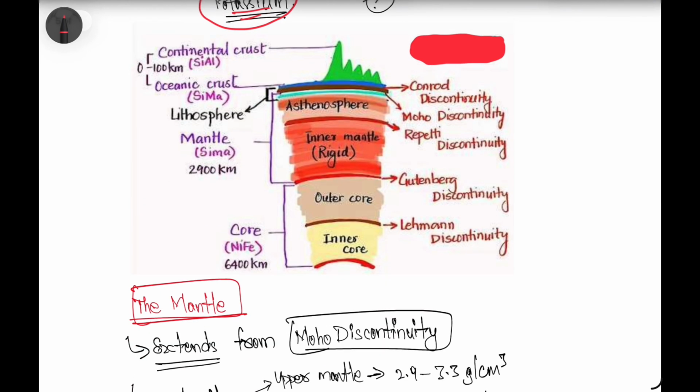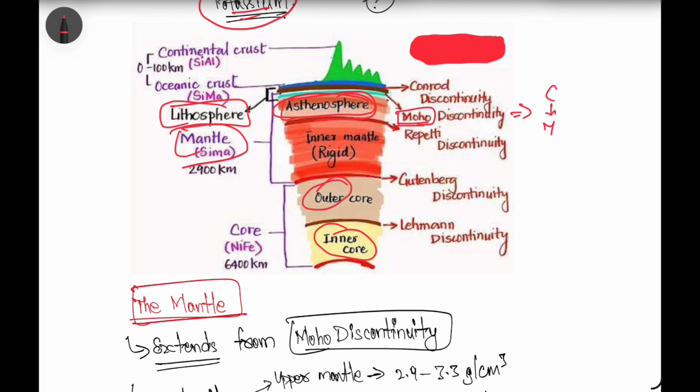So this is the asthenosphere. The first one is the lithosphere. After the lithosphere we can say the asthenosphere, and then the mesospheric mantle will be there, and then the outer core and the inner core region. And the Moho discontinuity is the one that divides the crust region and the mantle region.